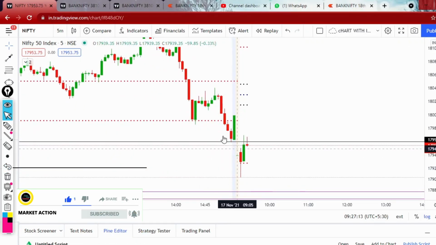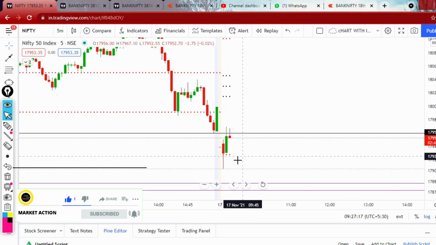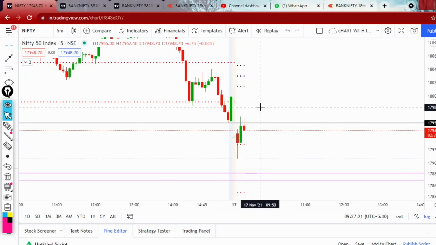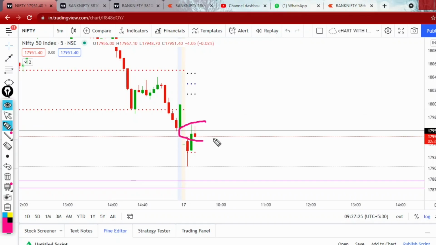Some people might have carry forwarded their position today and some people booked their profit here, and again at the same point buyers might have entered. So it is an important level of sellers at the PDL. So if the PDL breaks, previous day low breaks, then we can expect a big move in Bank Nifty.